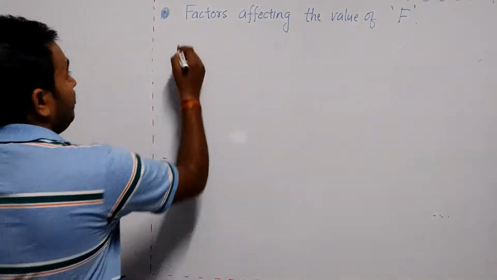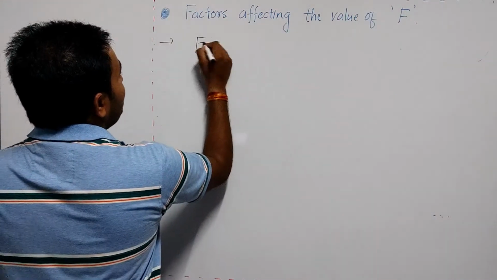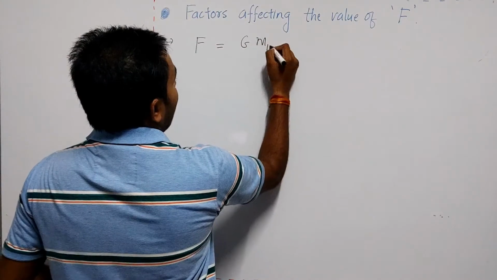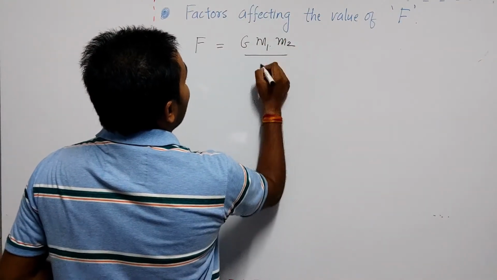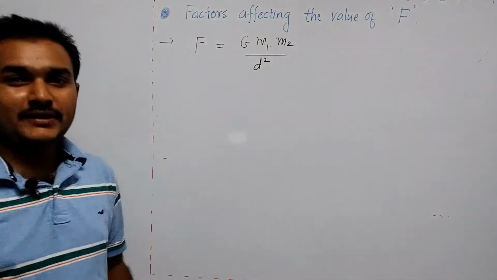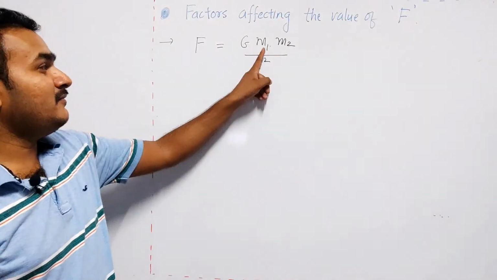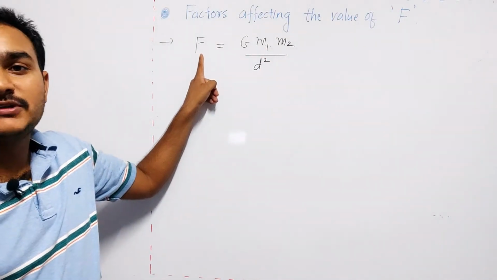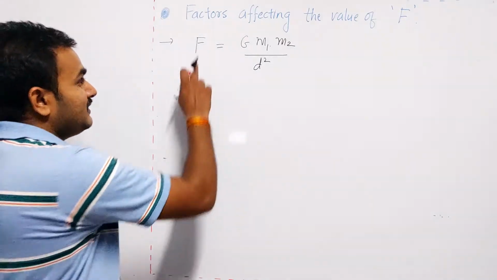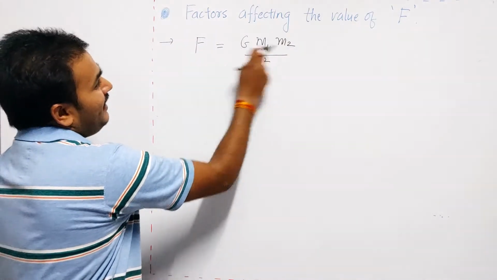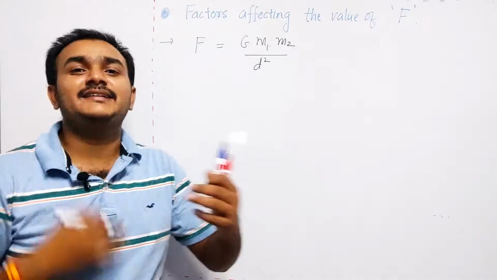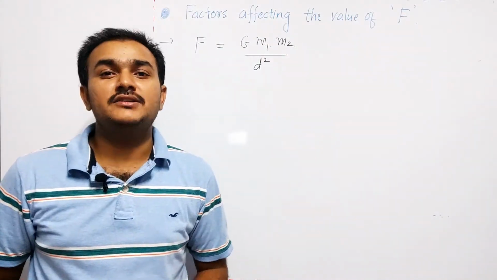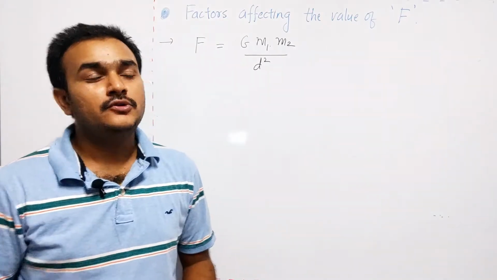We know that the equation is F is equal to G m1 into m2 by d square. So if someone changes the masses, then the value of force will change. Since masses and force are directly proportional, if masses change, then the value of force changes.